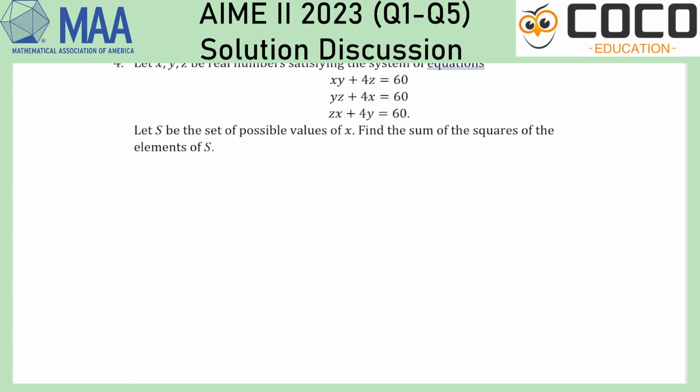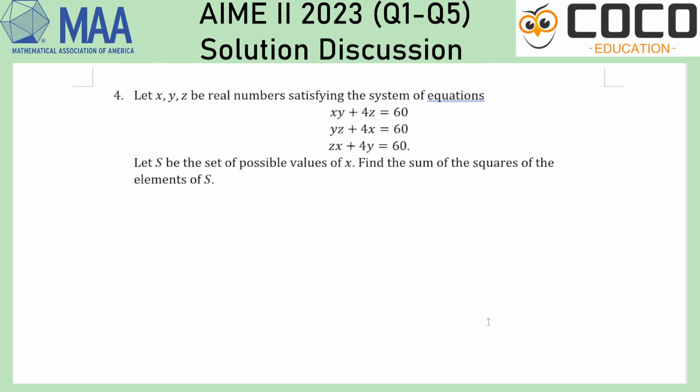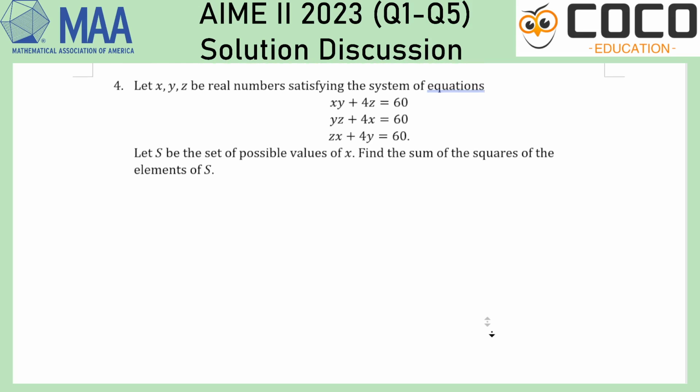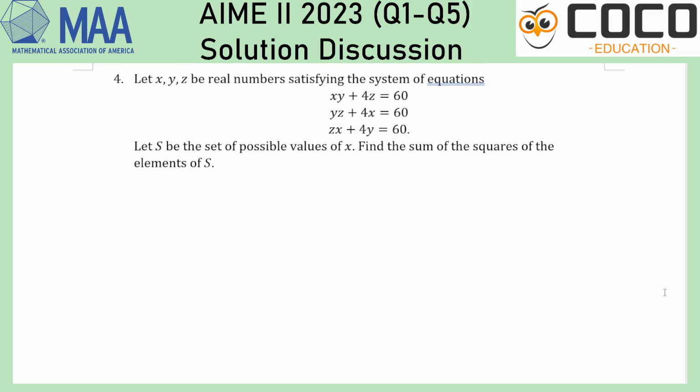Fourth question. Okay, so let x, y, z be real numbers satisfying this system of equations. Sorry if earlier on the top part of the question is a bit cut off. I realized that that may have been the case. Anyway, so we have just got this system of very symmetric looking equations. We are asked basically for all possible values of x and to do, well, some answer extraction from there.